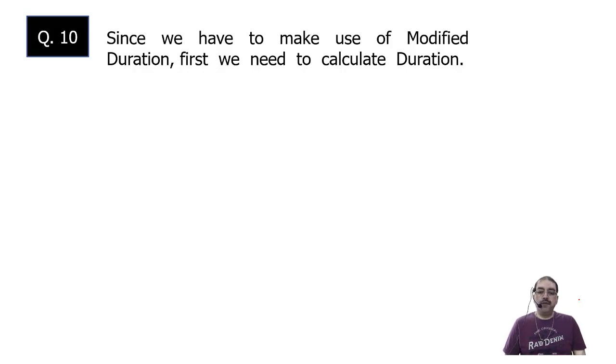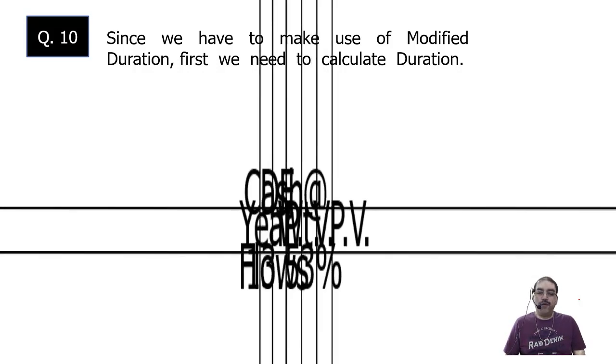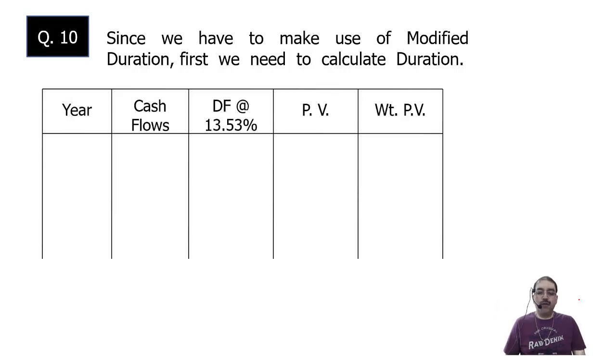So what we do is we prepare a table which will have about 5 columns: year column, cash flows column, discounting factor at the rate of 13.53%, which is your YTM. We calculate the present value and then weighted present value. So I have 5 columns: year column, cash flow column, discounting factor at 13.53, present value, weighted present value. Now year column, 6 years are there.